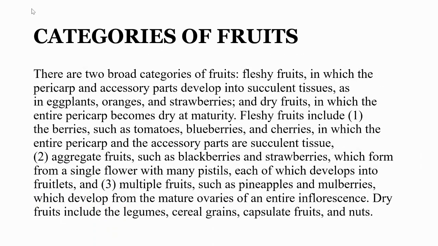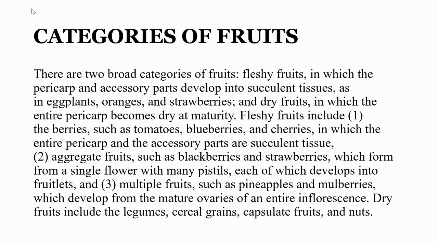Categories of fruit. There are two broad categories of fruit: fleshy fruits, in which the pericarp and accessory parts develop into succulent tissue, as in eggplants, oranges, and strawberries, and dry fruits, in which the entire pericarp becomes dry at maturity. Fleshy fruits include the berries such as tomatoes, blueberries, and cherries, in which the entire pericarp and the accessory parts are succulent tissues.